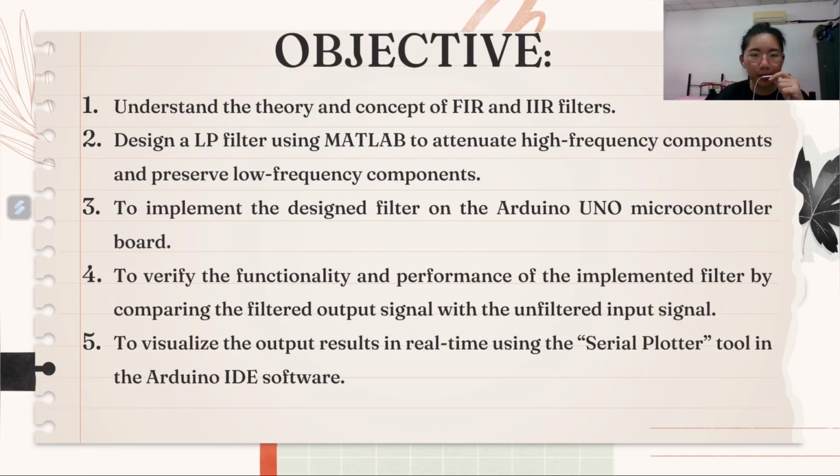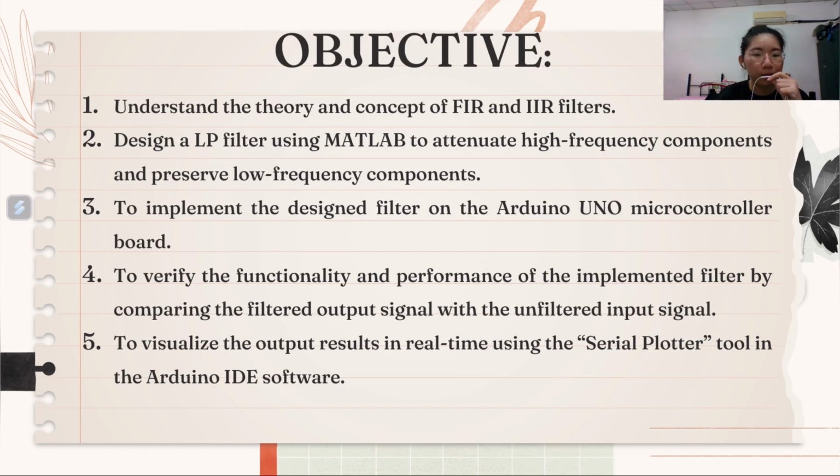Next, for the objectives part, in this project we have 5 objectives we need to achieve. The first one is to understand the theory and concept of FIR and IIR filters, and the second is to design a low-pass filter using MATLAB to attenuate high-frequency components and preserve low-frequency components. The third is to implement the designed filter on the Arduino Uno microcontroller board.